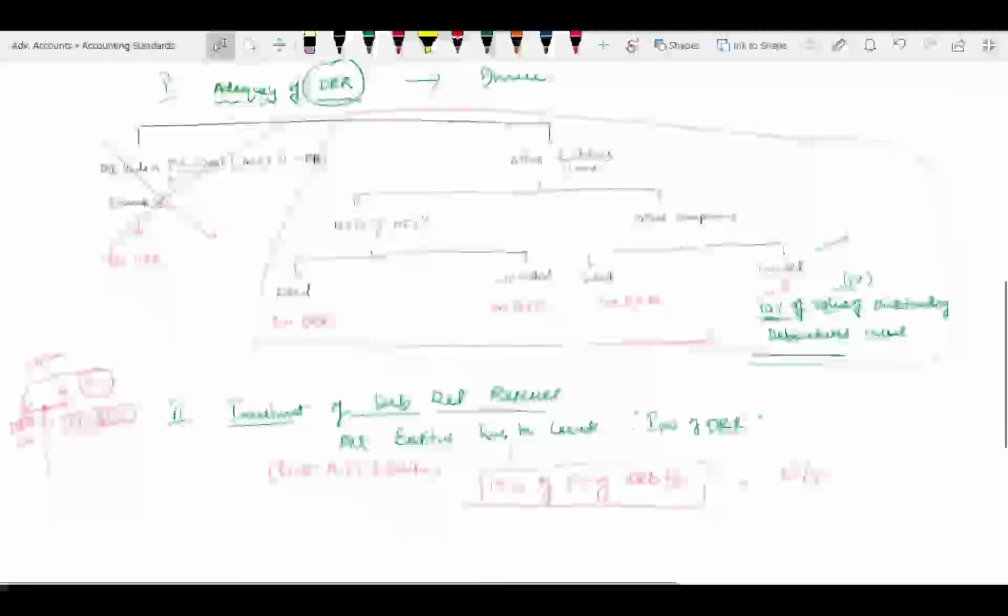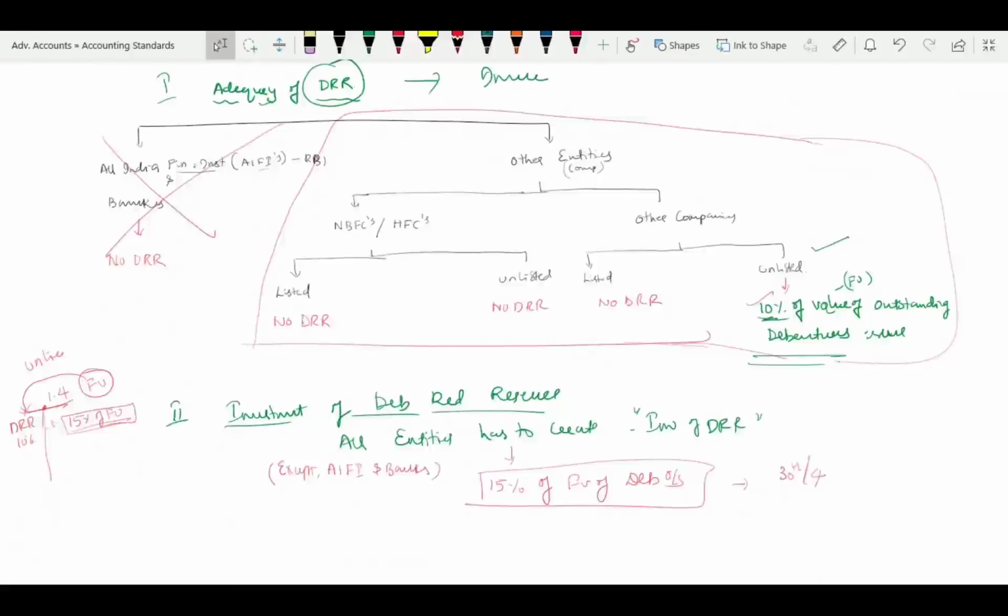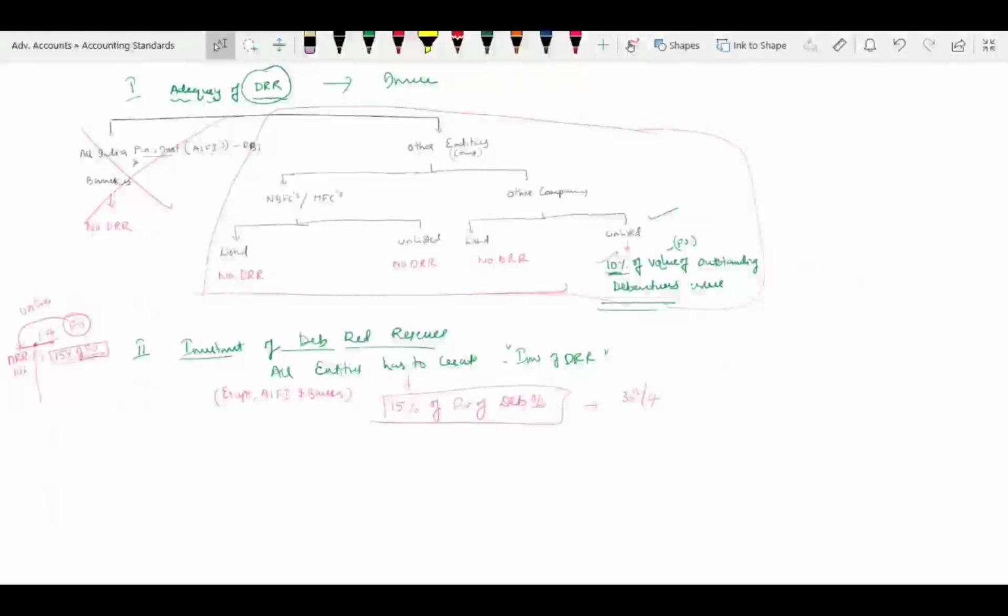DRR is only for other entities, which are not AIFIs, banks, NBFCs, HFCs. Even in other banks, if it is listed, it is not required. If it is unlisted, then only the DRR is supposed to be created. Preferably, it is supposed to be created by the 30th of April.